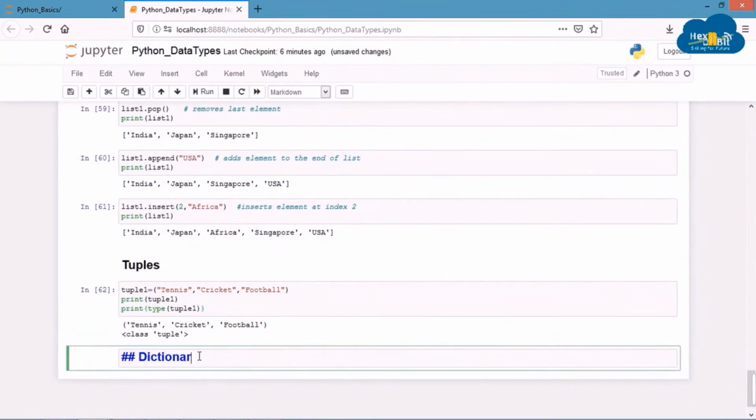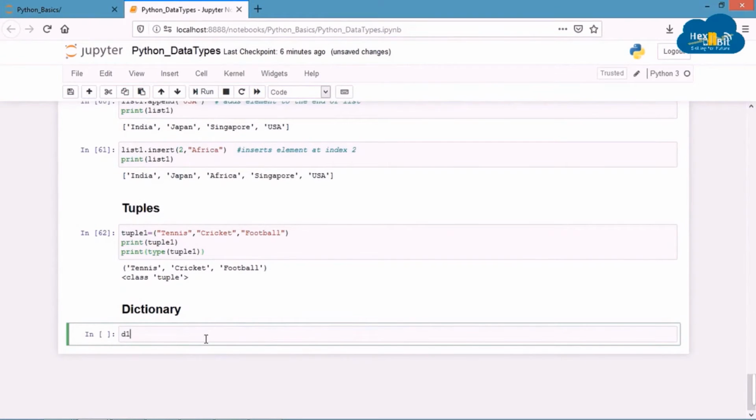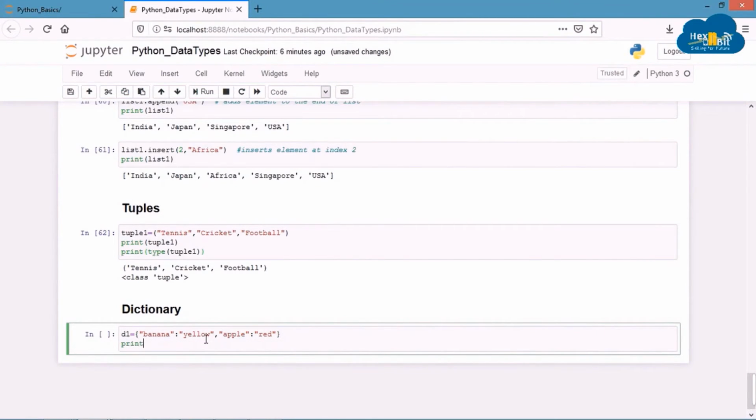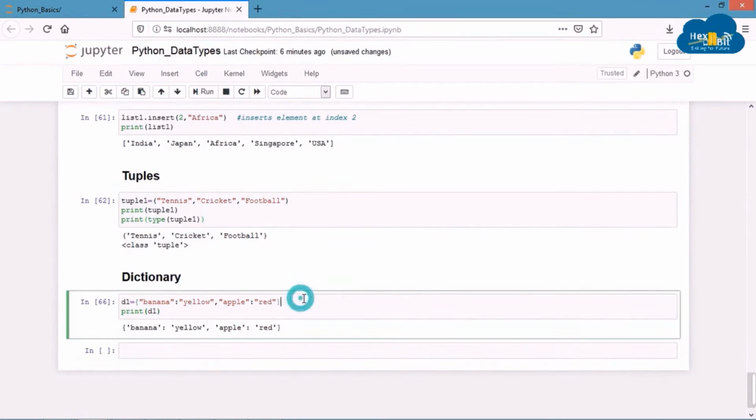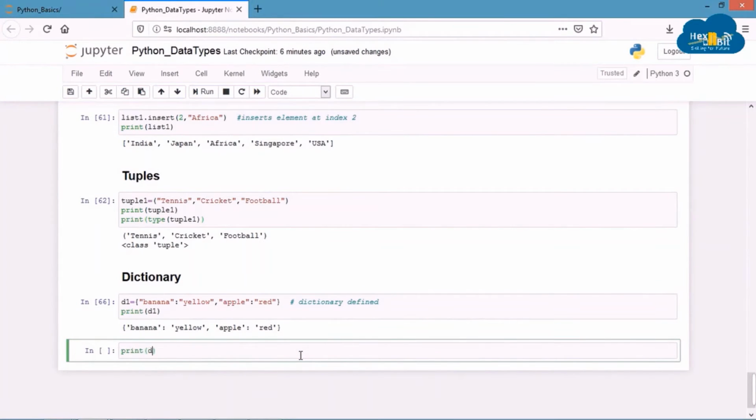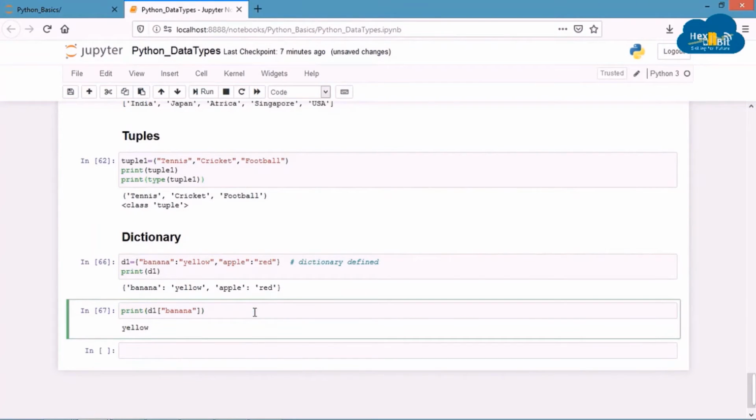Now let's see the dictionary data type. Dictionary is also a collection data type and it contains key value pairs. One or more key value pairs separated by commas are put inside curly brackets to form a dictionary object. Let's define a dictionary as D1 where the first key is banana and the value is yellow. The second key is apple and the value is red. We can use the key to find the corresponding value of the key.